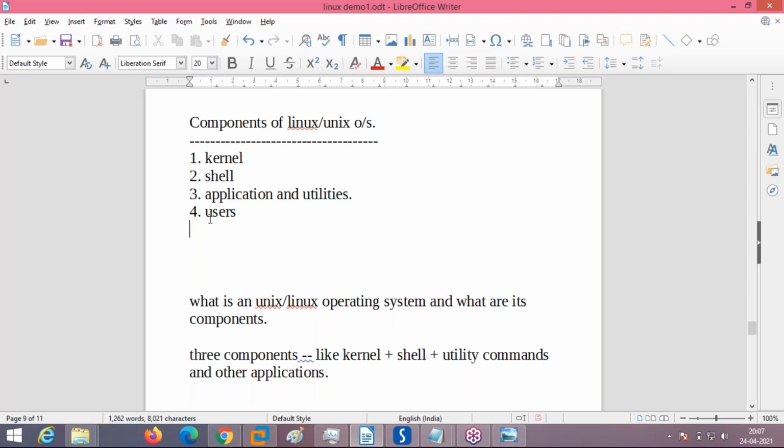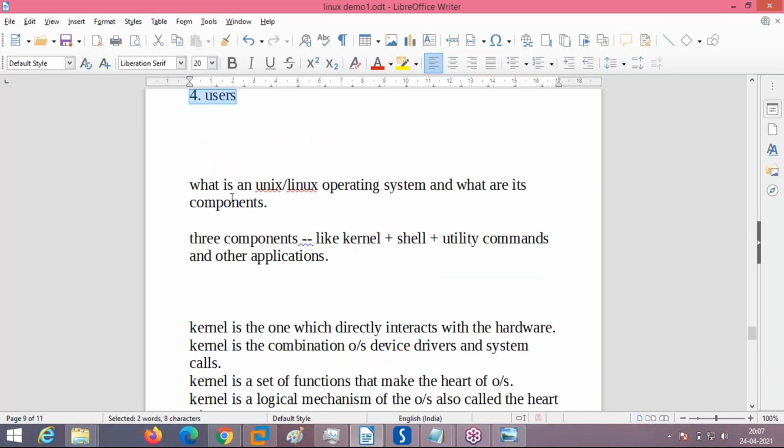Okay, these are the components. It is made up of the kernel. Above the kernel is the shell. Above the shell there are applications and utilities. Above all those things, users are sitting. Okay, this is the component. The three components of the Linux operating system are the kernel, the shell, and utility programs and other applications.